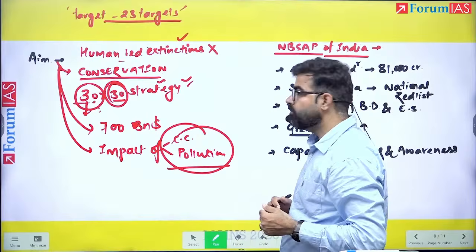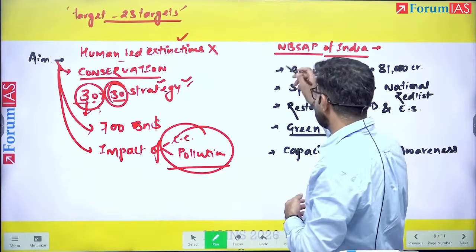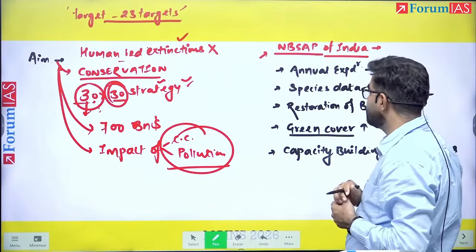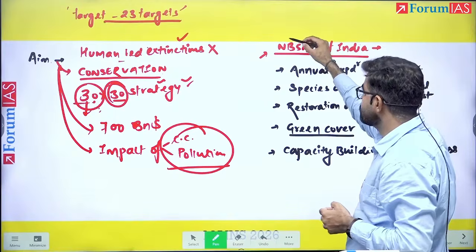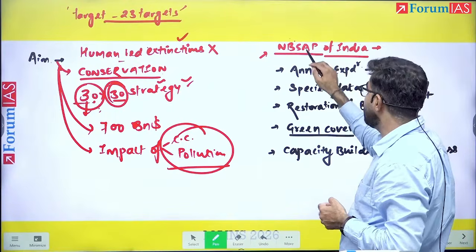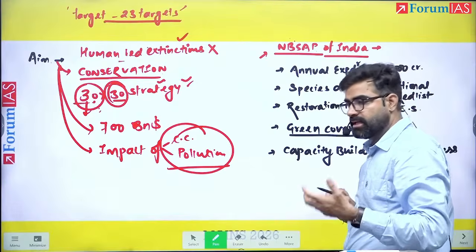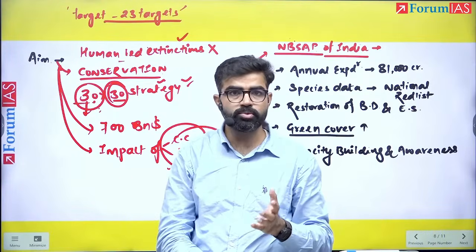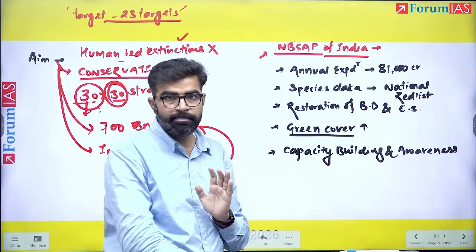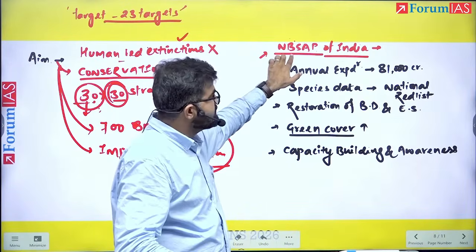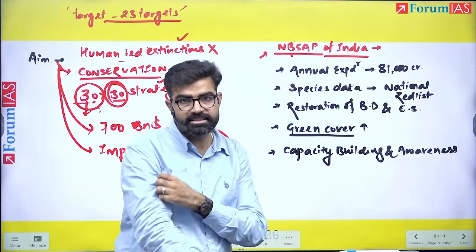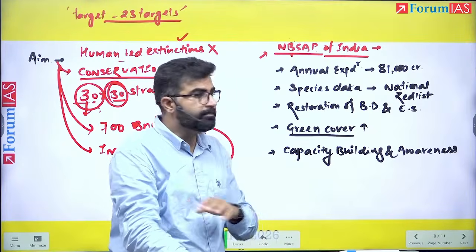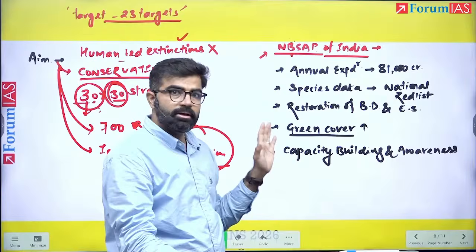Now, NBSAP. What is NBSAP? India submitted its NBSAP in 2024. That is the National Biodiversity Strategy Action Plan. In this Kunming Montreal Framework, every country was supposed to provide this NBSAP. India submitted its NBSAP in the Cali meet under COP, under this CBD. Here, India has given a lot of things.